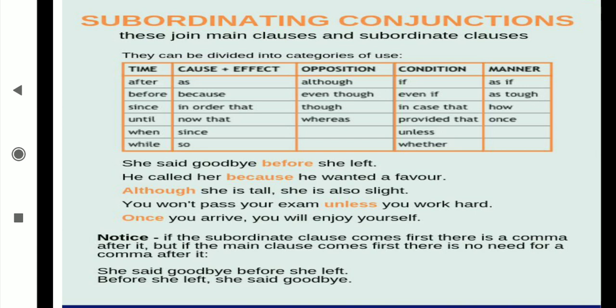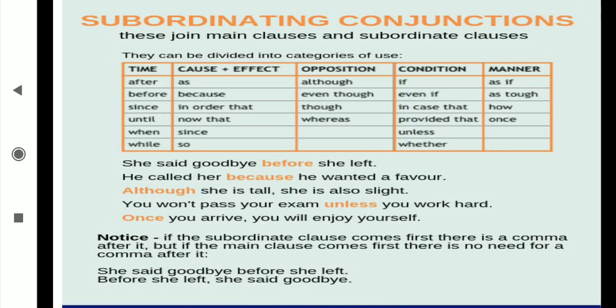Once you arrive, you will enjoy yourself. If you come, then automatically you will start to enjoy. Means one sentence depends on the other. How does it depend? If you do not come, will you enjoy? No. If you arrive, if you come, then only you are going to enjoy it. Means the answer to one sentence we are getting in the second sentence. That time this is called subordinating, and that subordinating we join using subordinating conjunctions. It depends on timing, place, reason, manner, many things, okay.